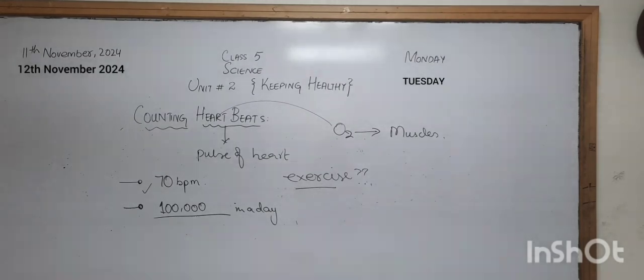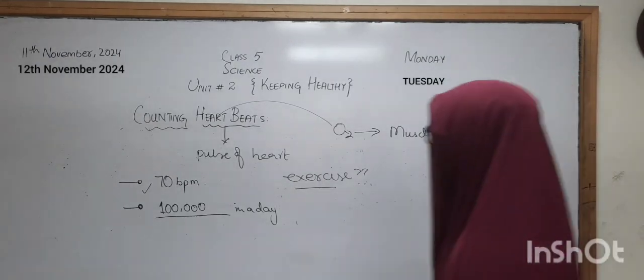What does the word drug mean? Have you any idea? Okay, can anybody tell me what a drug is? Okay, drug. What are drugs?